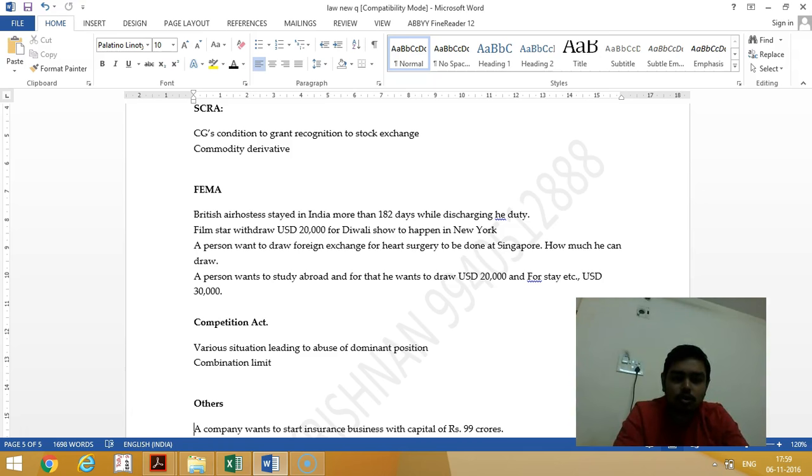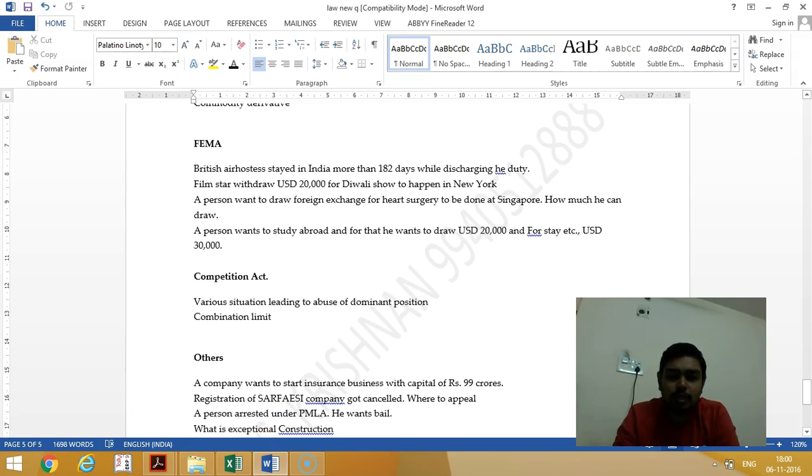The person wants to draw foreign exchange for heart surgery, which should be done in Singapore. How much can they draw? For medicals and all, a person can draw 2,50,000 US dollars. Then a person wants to study in the US and wants to draw 20,000 rupees for studies and 30,000 rupees for stay expenses. They can draw up to 2,50,000 US dollars per annum without getting RBI permission. Beyond that, they have to get RBI permission.